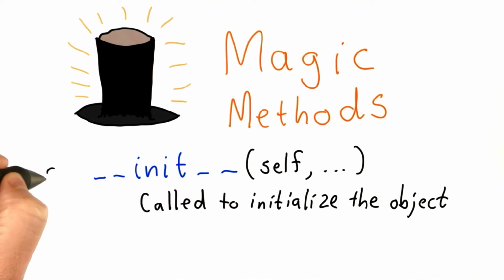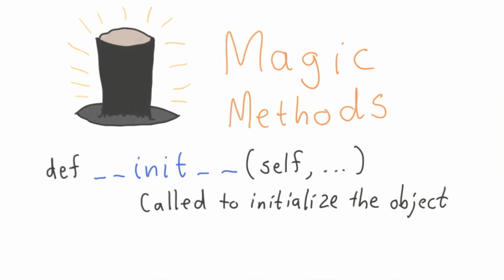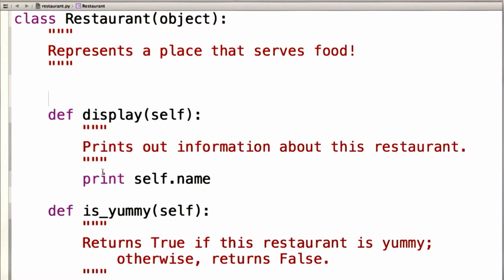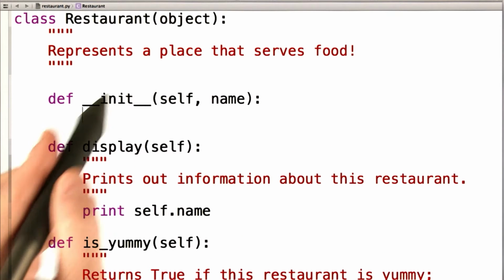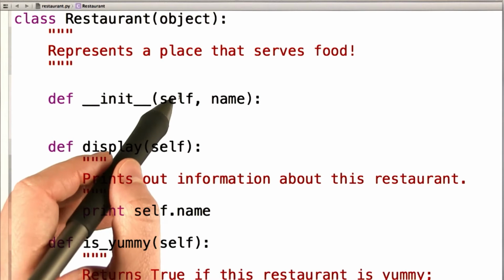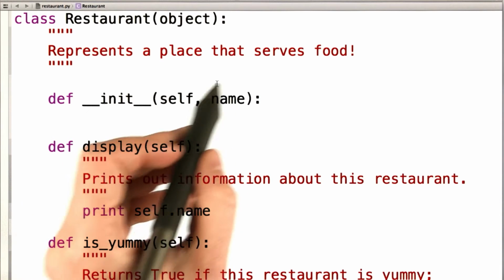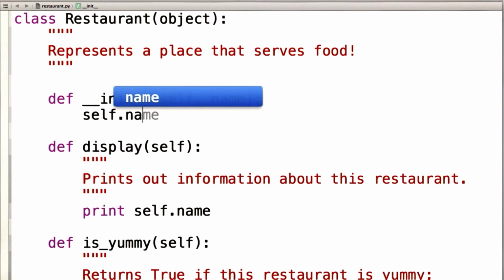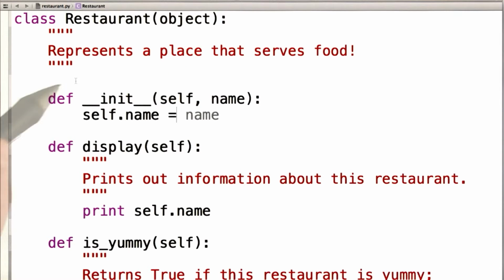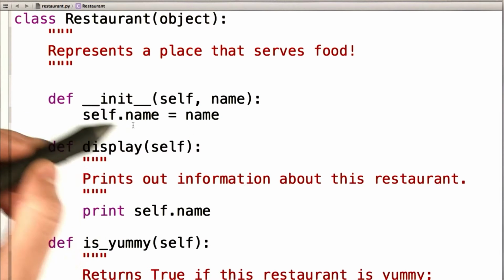So let's add an init method to our restaurant class. And it's usually a good idea to place it at the top of the class. So we have 2 underscores on both sides. And we're going to take one parameter, the name. So that means init will have the object we're initializing as self and a name that's passed in. And all we'll do in the body of init is assign the name attribute to the value name. If we do this, this will ensure that all restaurants will have a name attribute.